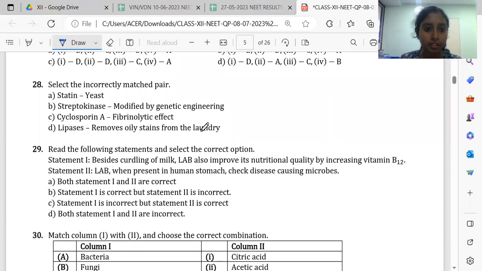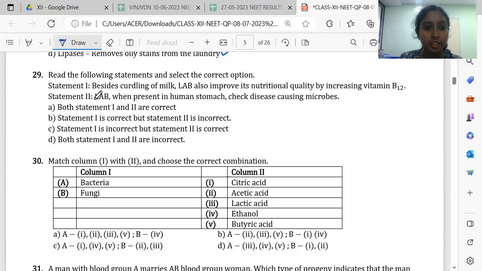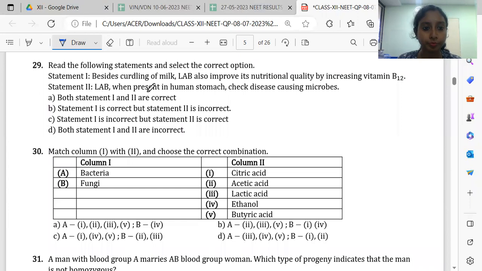Then 28. So you have to select the incorrectly matched pair, which is not correct. So here statin produced by Monascus purpureus, which is a yeast, correct. Streptokinase, actually yes, it is modified by genetic engineering, correct. Cyclosporin A does not have fibrinolytic activity, it is an immunosuppressive agent. And lipase removes oily stains. So answer is C.